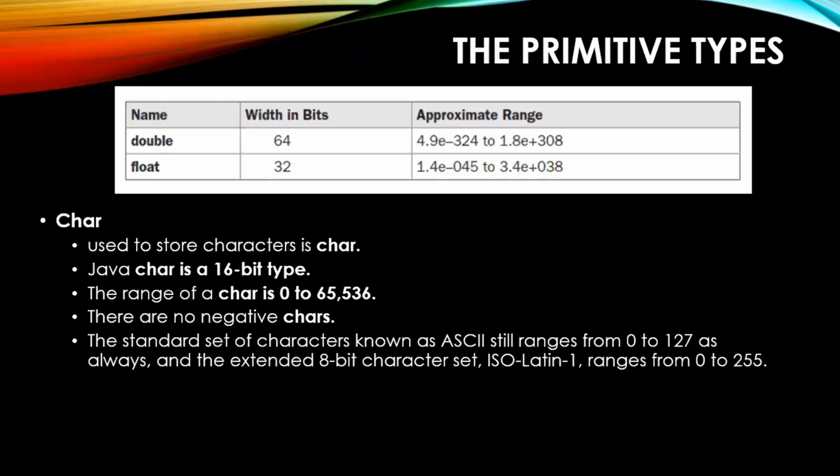Whatever range you are seeing here from 0 to 255, even this is nothing but 256 only, because you are considering 0 also. That means 0 has been included. When you are including 0 also, then it is obviously 256 values.